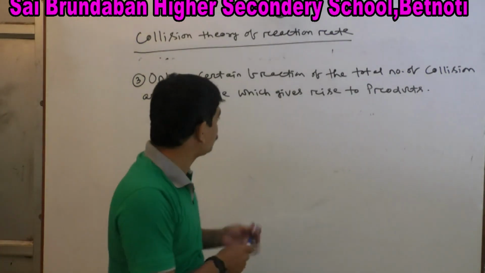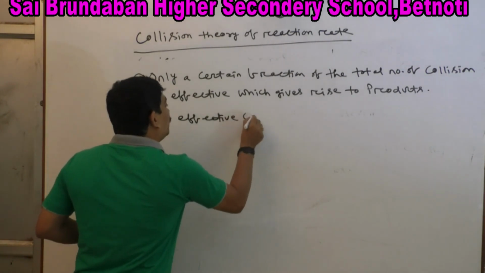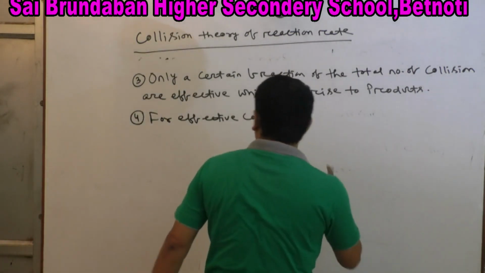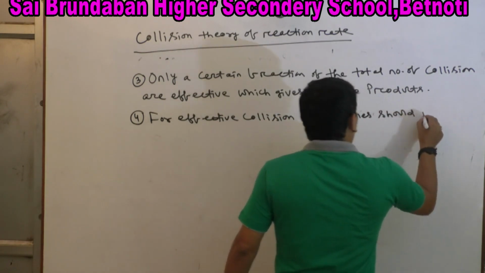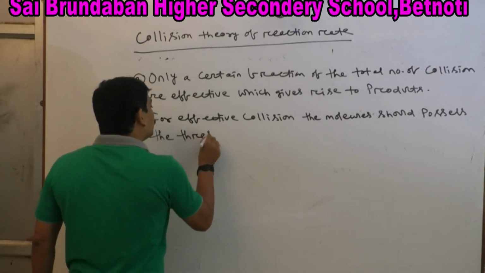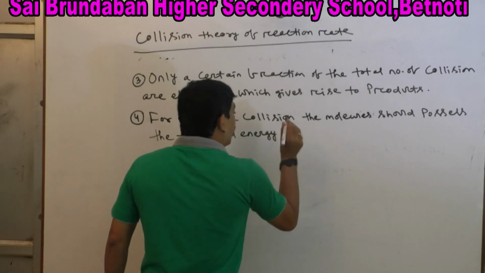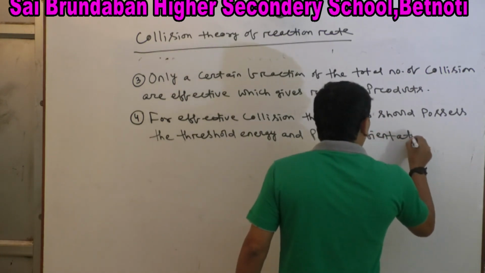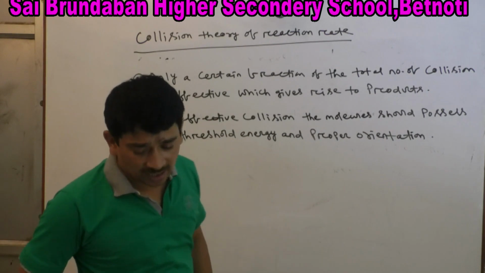Fourth point: for effective collision, the molecules should possess the threshold energy and proper orientation.